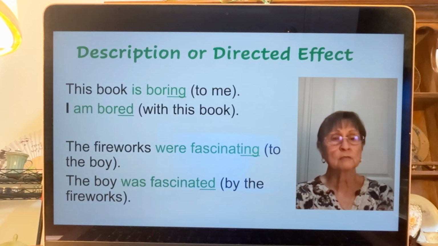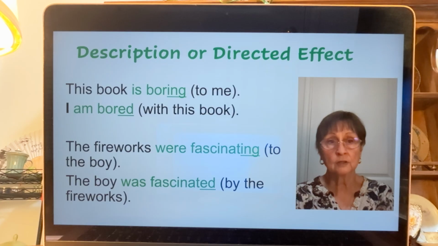This book is boring. I'm describing the book. Boring is like an adjective. The book is boring. Now, I am bored. Something is affecting me and making me bored. It's this book. So what is boring? In both sentences, the book is boring, but I am bored because of the book.